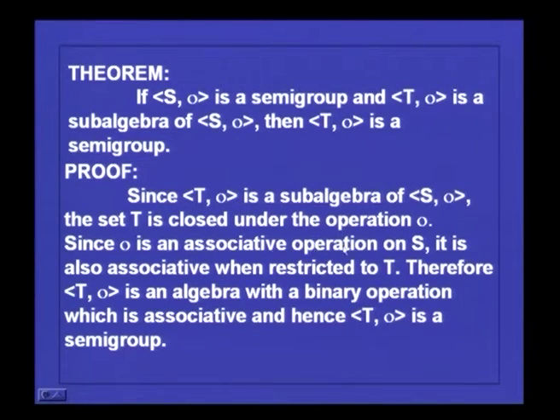Since dot is an associative operation on S, it is also an associative operation when restricted to T. The associative property is not going to be altered whether you are going to consider S or a subset T. Therefore, T dot is an algebra with the binary operation dot, which is associative, and hence T dot is a semigroup. So, a subalgebra of a semigroup is also a semigroup.